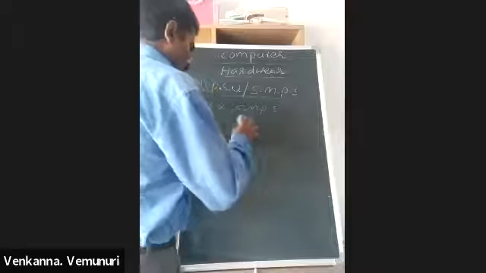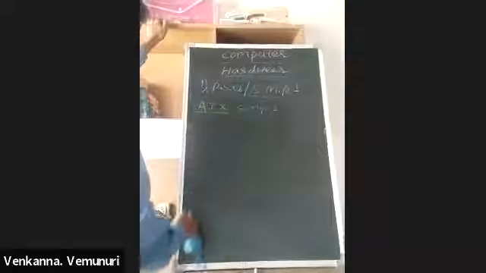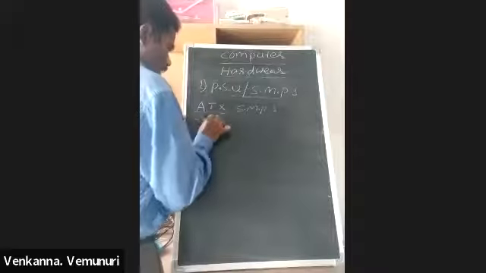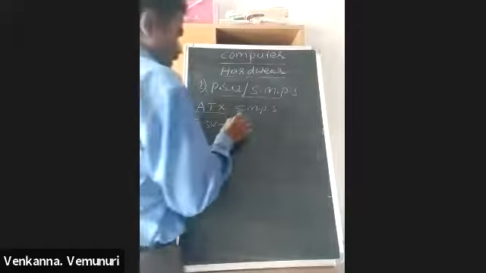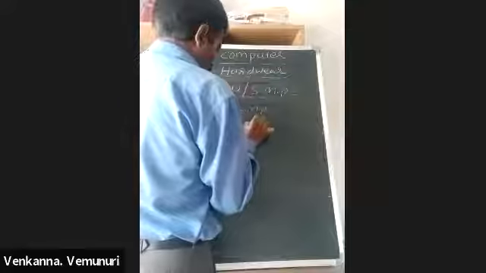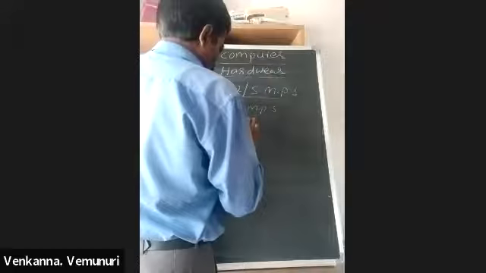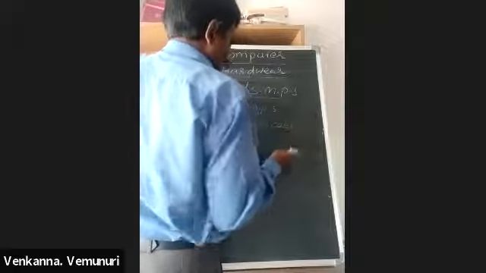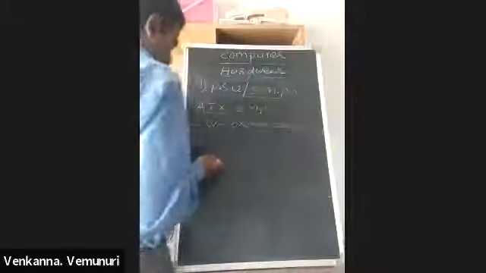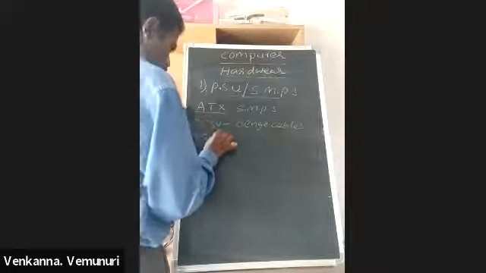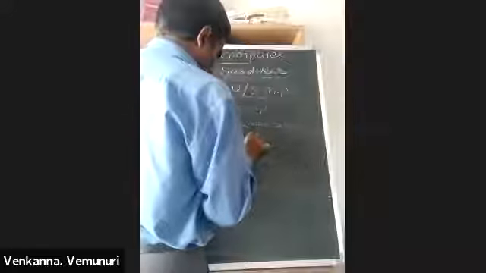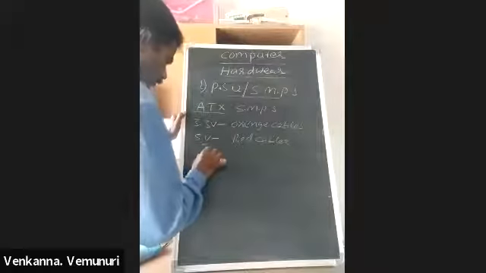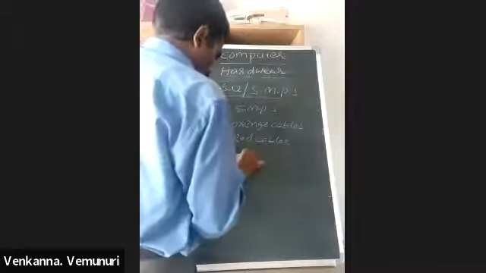And here 3.3 volts is provided by orange cables. 5 volts is provided by red cables. And 12 volts is provided by yellow cables.